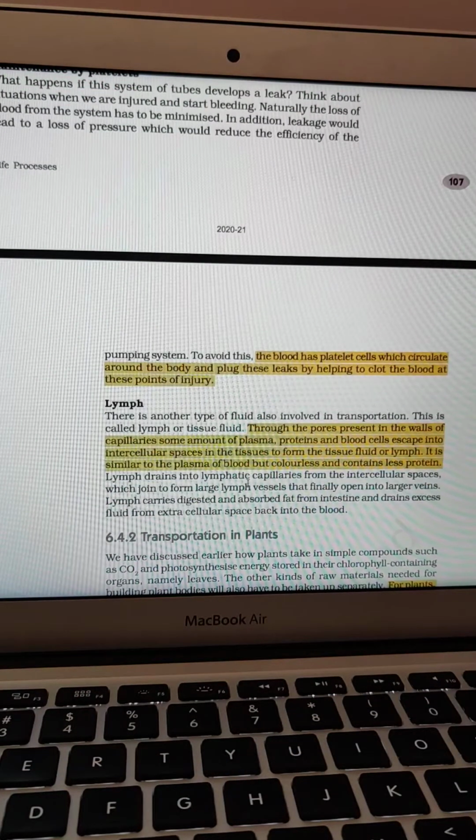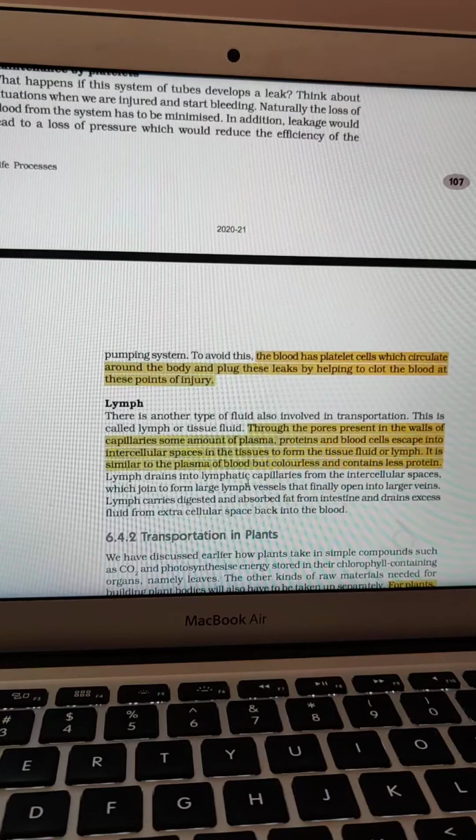When we talk about the lymph, this lymph is the liquid portion of the blood which oozes out through the pores of the walls of the capillaries and gets collected into special intercellular spaces. The fluid which gets collected is called as what? The lymph, that fluid. And the structure is called as what? The lymph node.